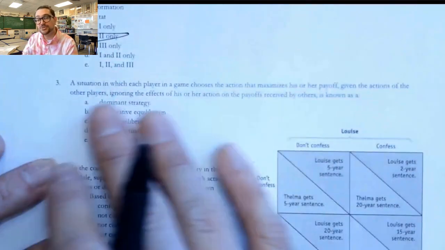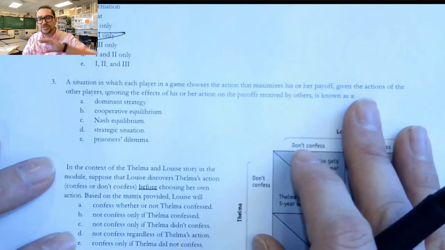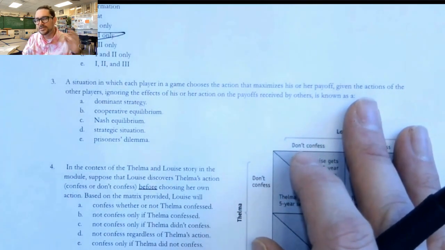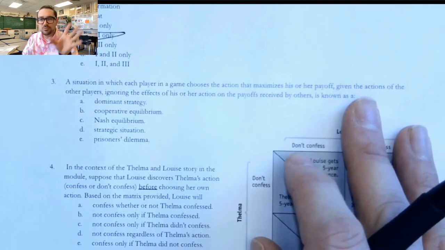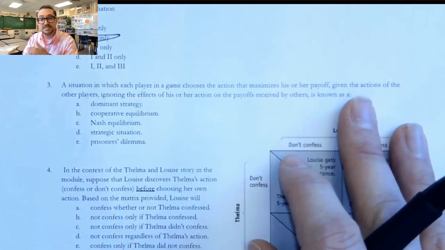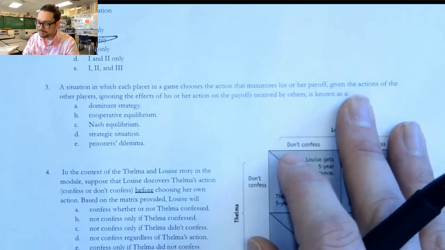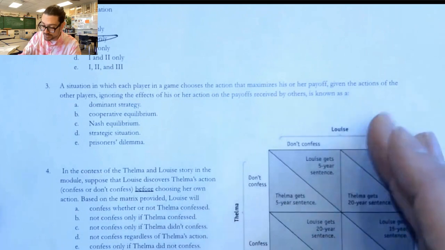Number 3, a situation in which a player in a game chooses the action that maximizes their payoff given the actions of the others, but ignores the effects on the other people. In other words, you're just doing what you want to do, and the outcome basically depends on both players being selfish and doing what they want to do. They're playing non-cooperatively. So we would call that a Nash equilibrium.